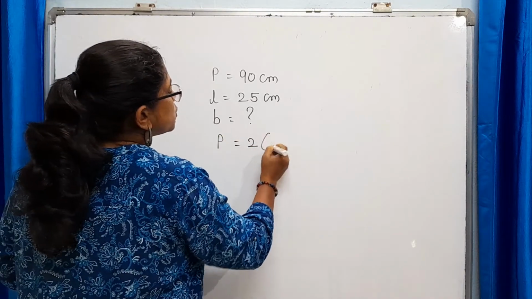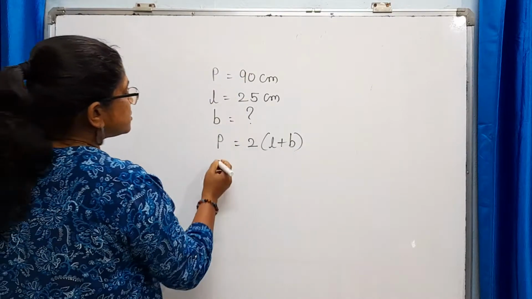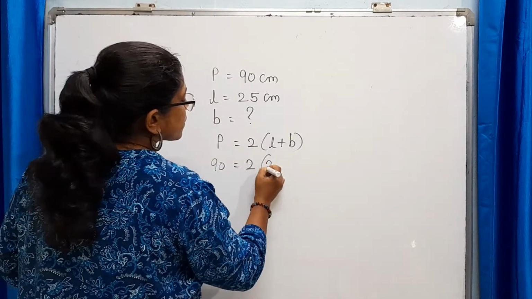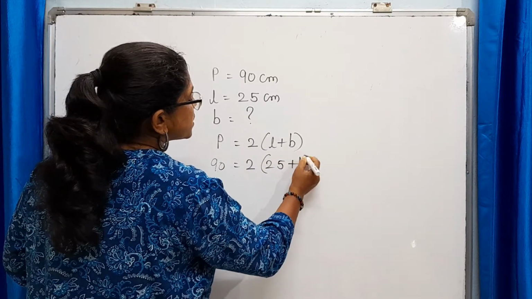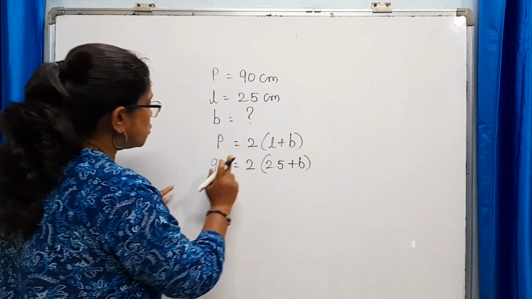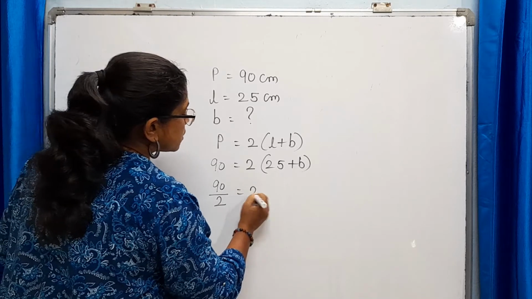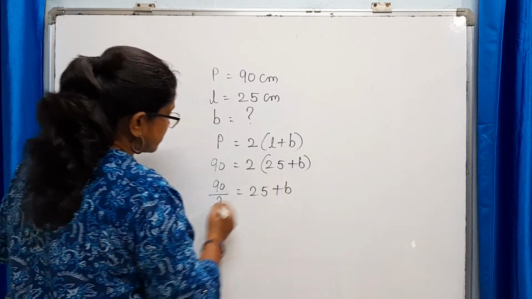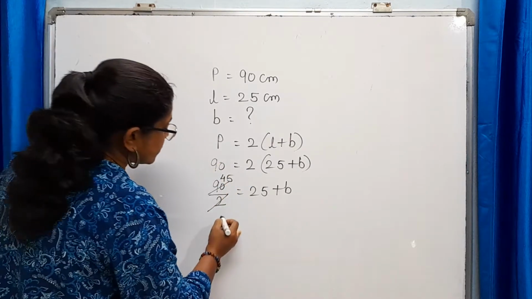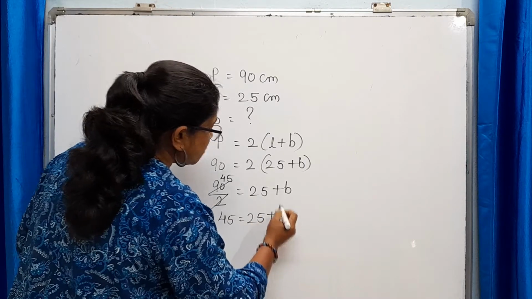Perimeter is equal to 2 into (L plus B). Perimeter 90 is equal to 2 into (25 plus B). Now in what way should we proceed further? First, this 2 will come below this 90. 90 upon 2 is 25 plus B. 2 fives are 10, 2 fours are 8, so 45 is equal to 25 plus B.